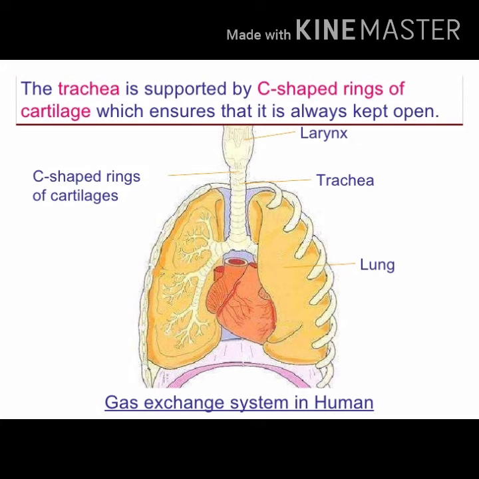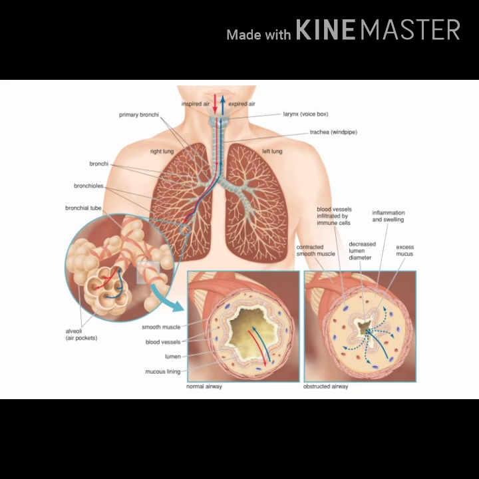From here the air passes through the throat and then it enters the lungs. Before entering the lungs, the windpipe we call the trachea, and in the trachea we can see the C-shaped ring-like structure known as cartilage, that ensures the air passage does not collapse.